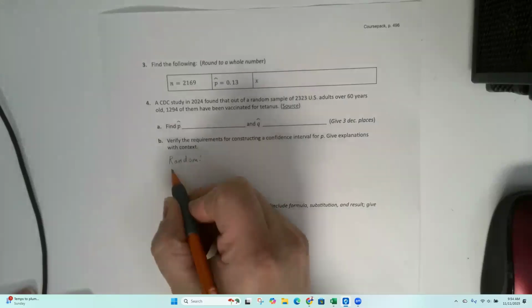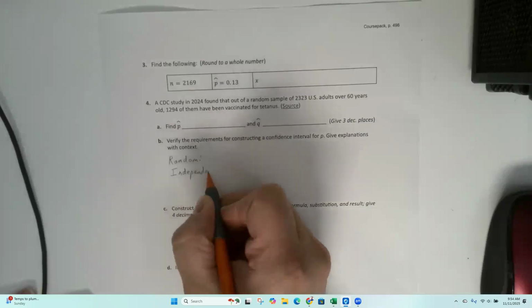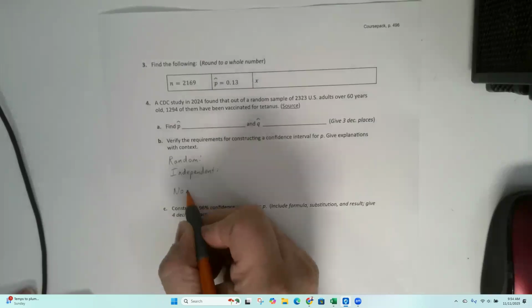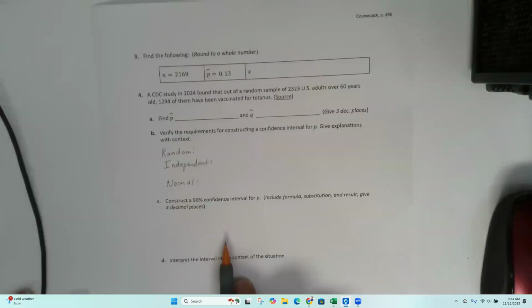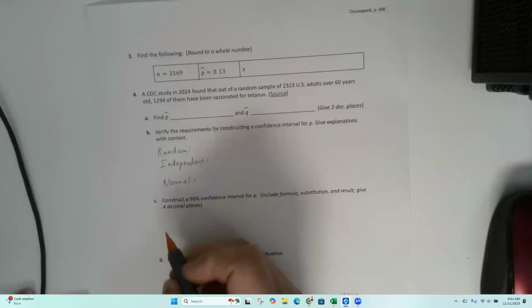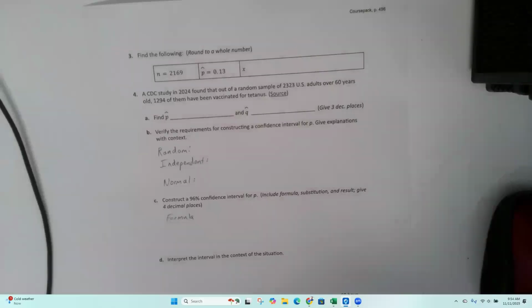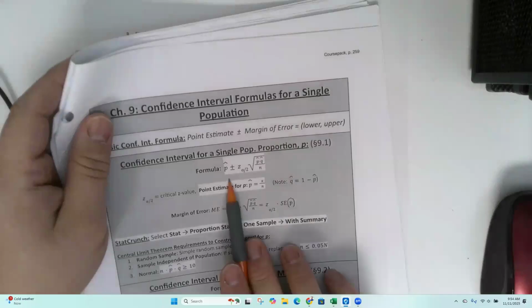Check that it's random, independent, and normal. Okay. If all of those are yes, then that means we can build a confidence interval. And the formula for that is on page 259. It's this guy.